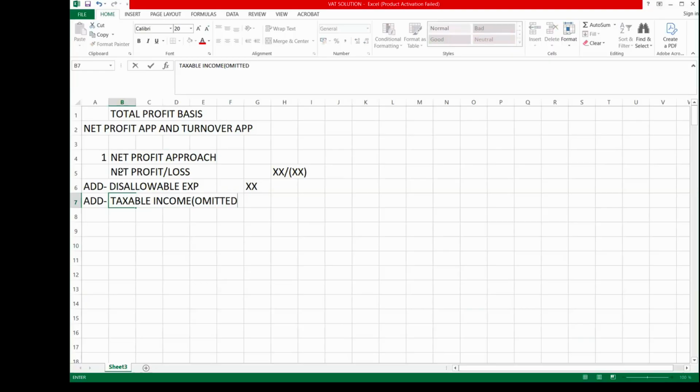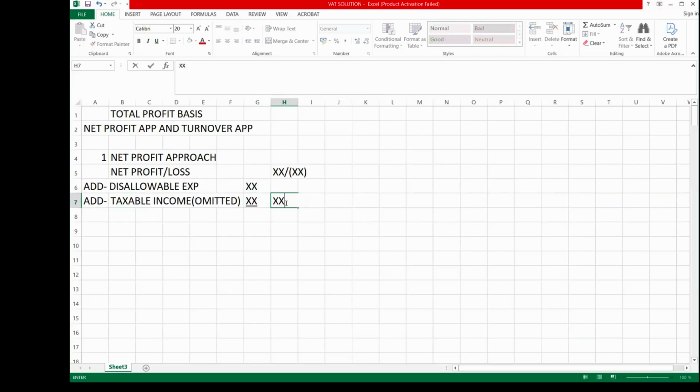There are some incomes that are supposed to be liable to tax, but by the time the accountants were preparing the account, they omitted those incomes. So you sum up these two and add it to the net profit.